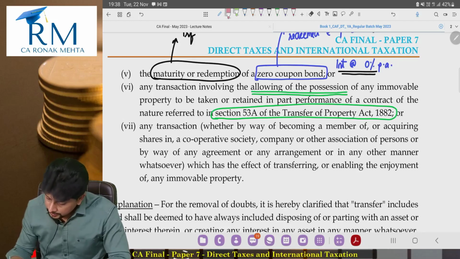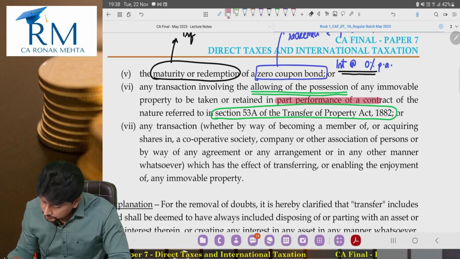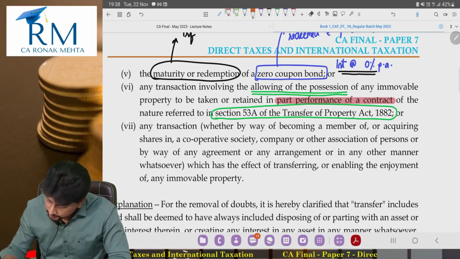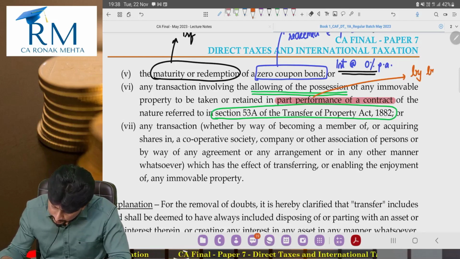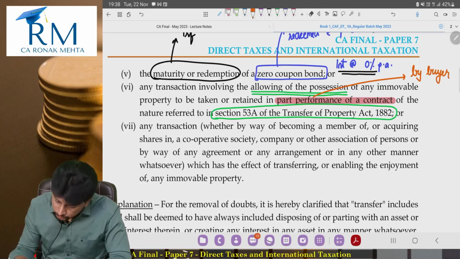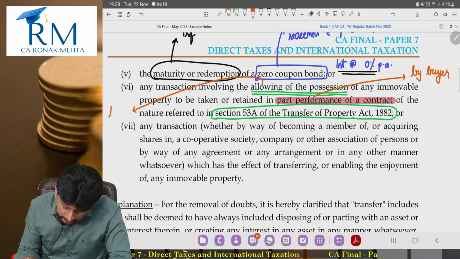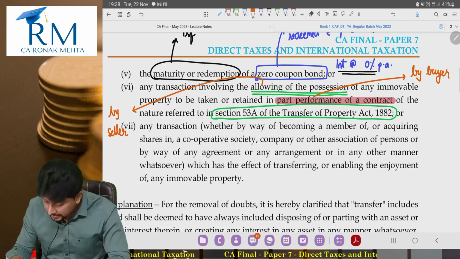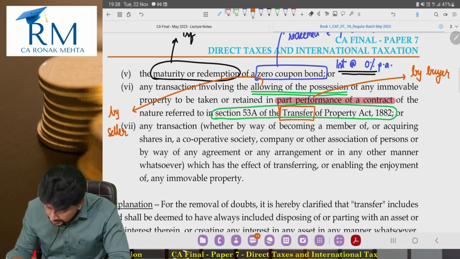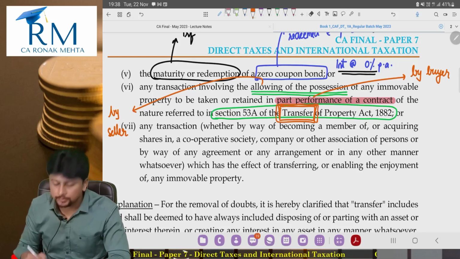Because there is part performance of the contract. Who did that part performance? This part performance was done by the buyer. So this was allowed by the seller, and 53A of the Transfer of Property Act calls this a transfer.